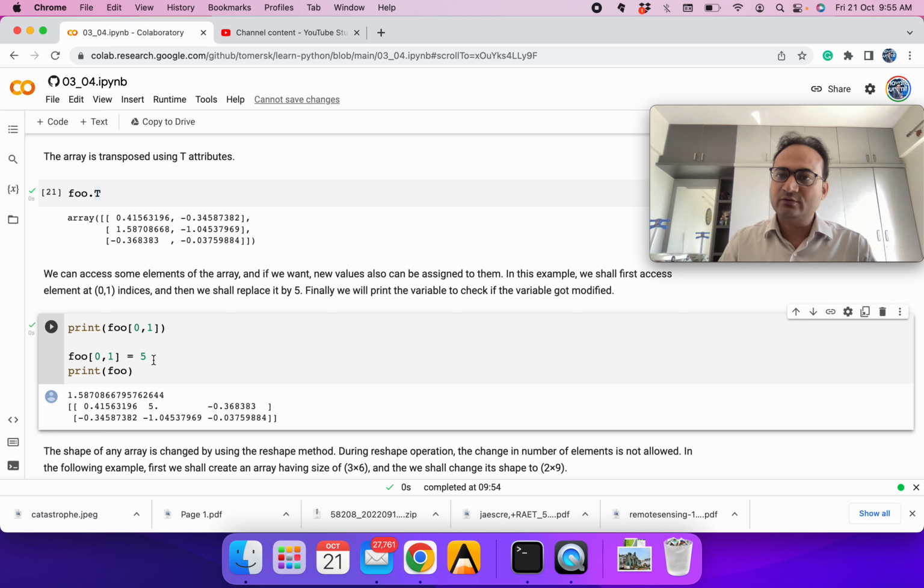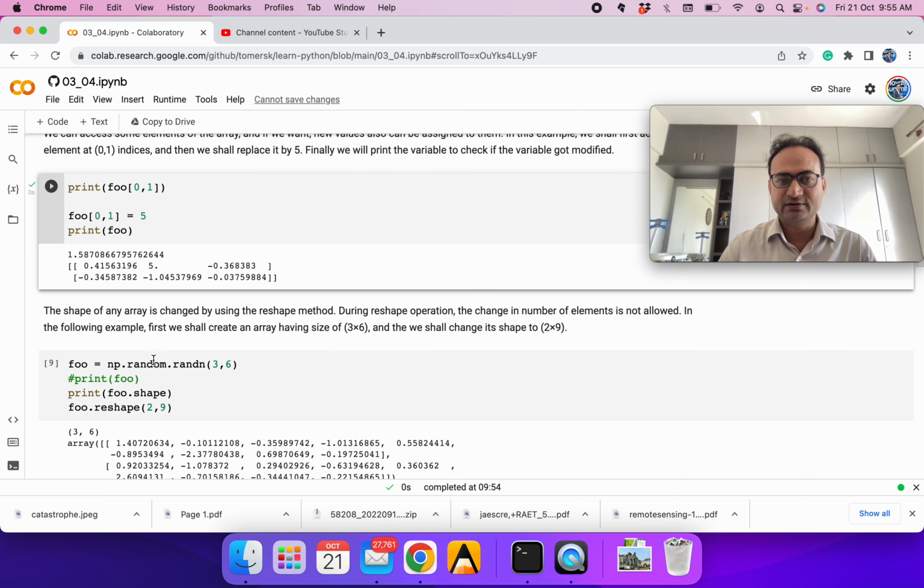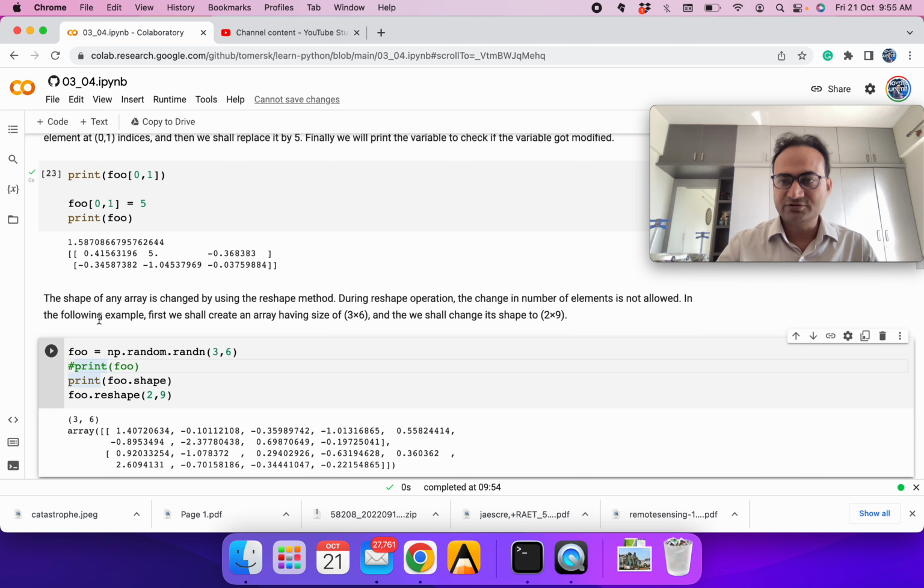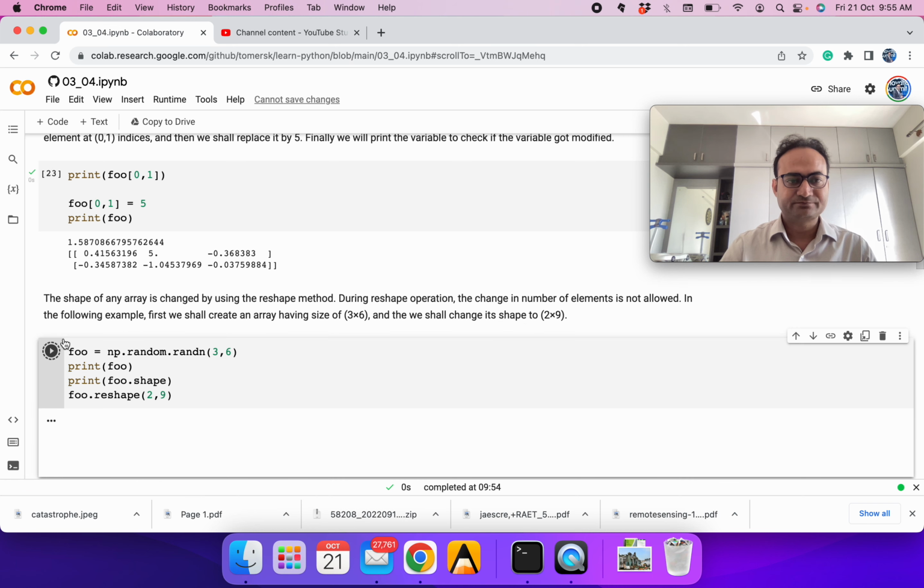In reality, when you do some programming, you will be putting some more valuable values which have some reason, some logic behind them, and you can replace the value. But this is to demonstrate you can modify your array based on some conditions, at any positions, and you can replace with a more suitable value, whatever is the need of the logic or the algorithm you are developing.